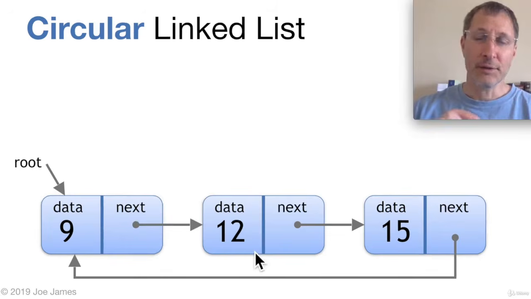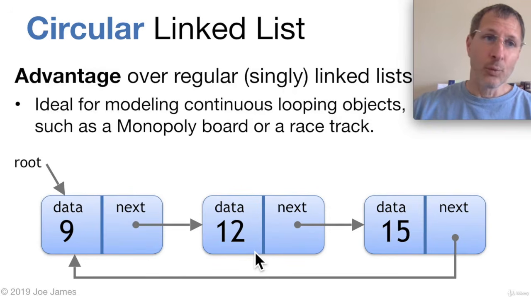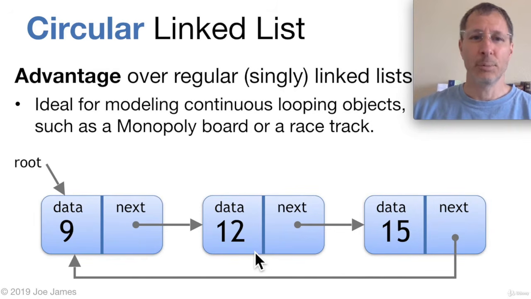So that's basically it. That's the only difference with a circular linked list. So what are the advantages of a circular linked list? Well, it's great for modeling continuously looping data or objects, something like a Monopoly board or any game board or a racetrack, or something that continuously loops. There are a lot of different looping objects in the real world. So if you want to model some continuously looping set of objects in a computer program, a circular linked list is one way to do that.